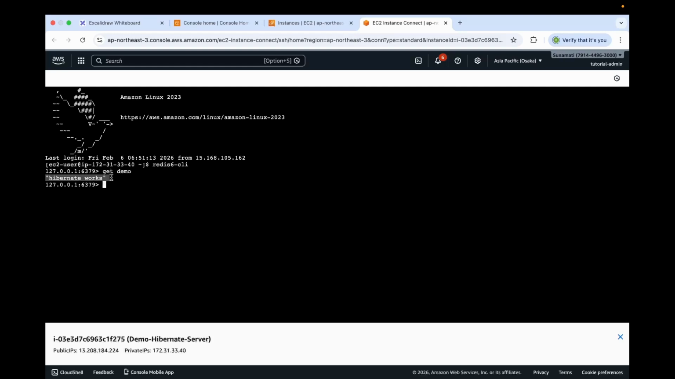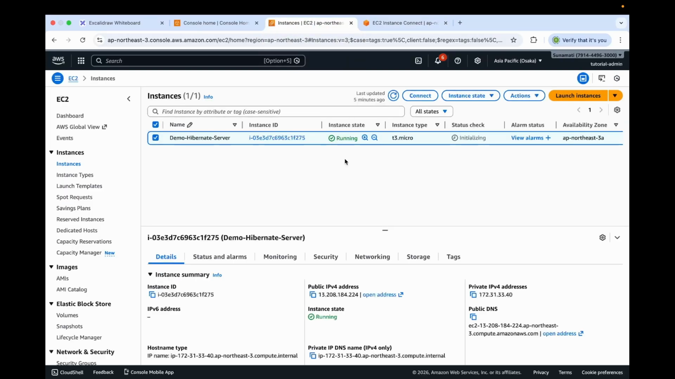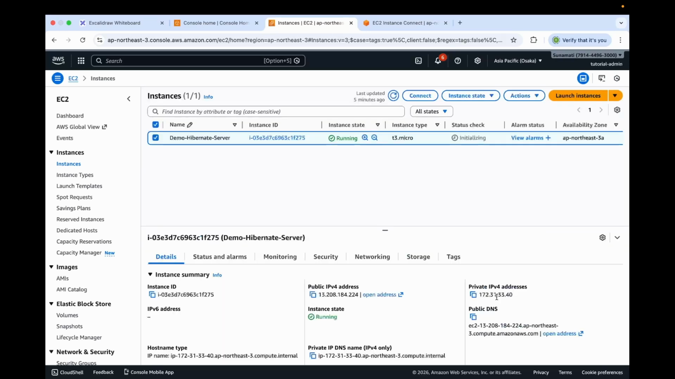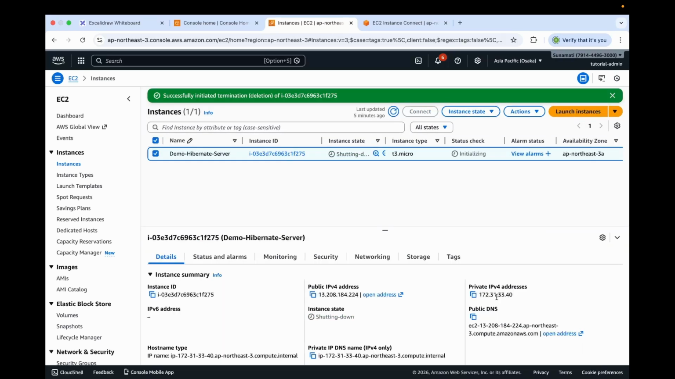Now that we have completed the demo, I will terminate the EC2 instance so we won't keep paying for it. Let's move back to our EC2 console. Under instance state, let's select terminate, delete instance. Let's click terminate, delete. Termination deletes the instance and its root volume so you won't incur further charges.